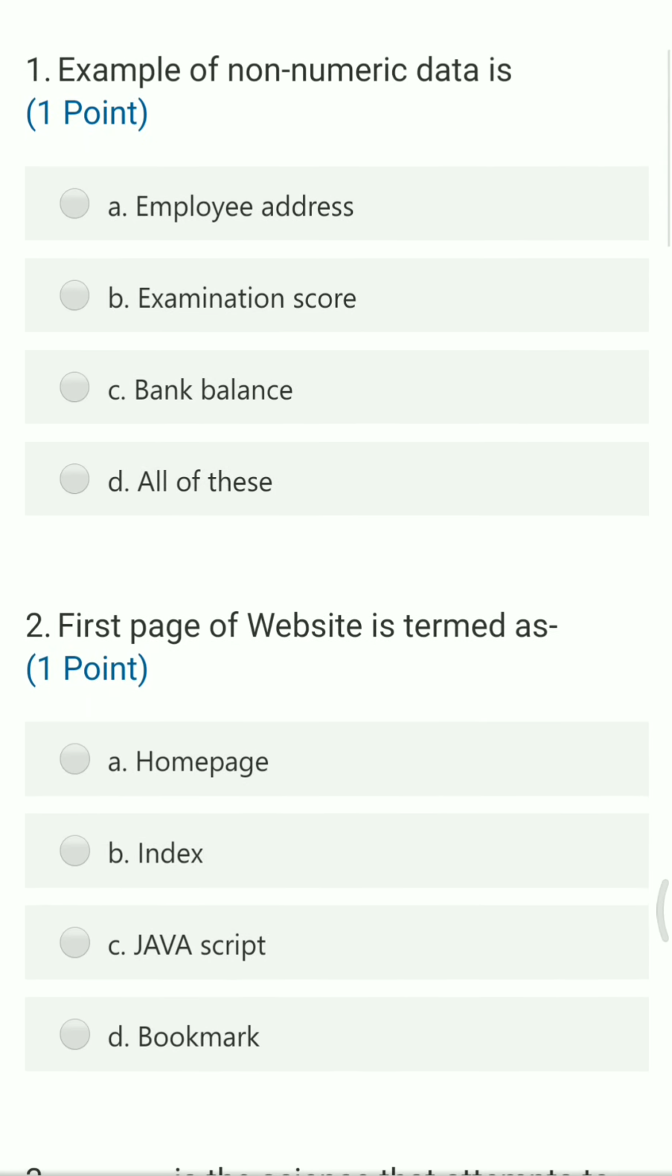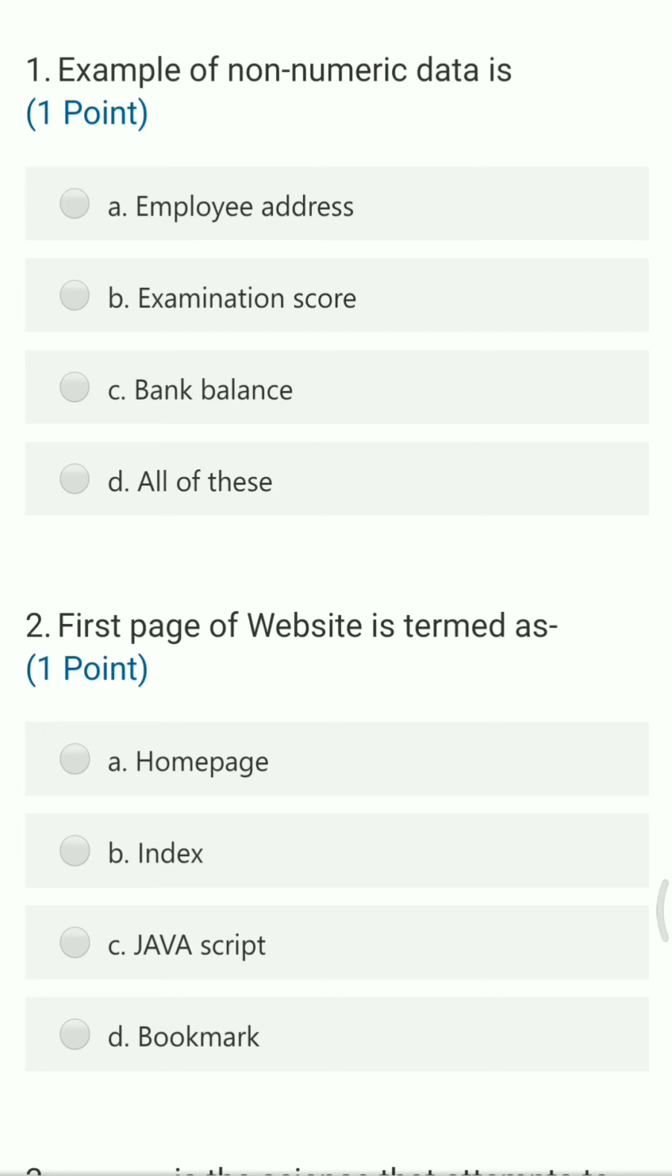So let's start with the first question: an example of non-numeric data is. Options are employee address, examination score, bank balance and all of these. Now in this question, the option examination score is totally in the form of digits. You get your score in the form of numbers. Then next is bank balance, which also has information in the form of numbers. You can understand how much account balance you have in the form of numbers.